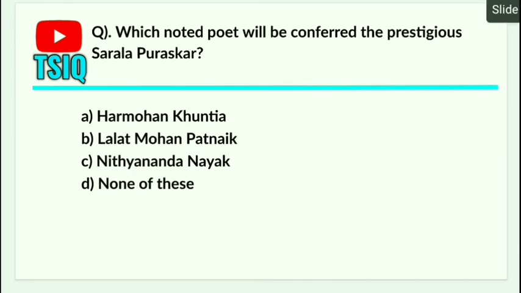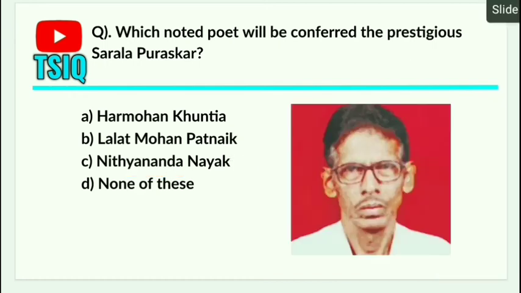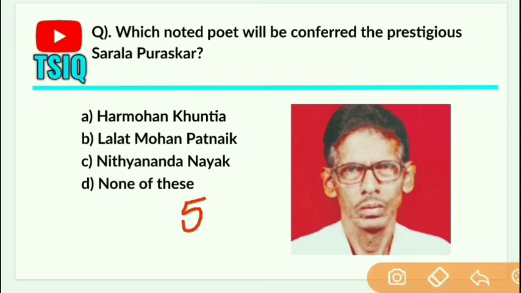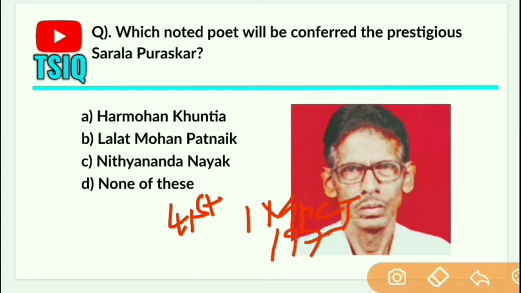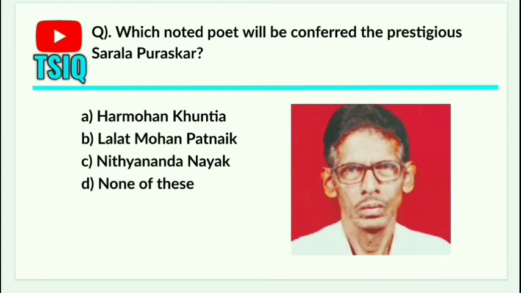Next one is which noted poet will be conferred the prestigious Sarla Puraskar? Answer is Nityananda Nayak. Nityananda Nayak is a noted Odia poet. He will be conferred the prestigious Sarla Puraskar for his poetry work published in 2017. He will be facilitated with a cash award of 5 lakh and a citation. This award was announced by Sarla Puraskar Committee. This is the 41st edition of the literary award which was instituted by Indian Metals Public Charitable Trust in 1979, and this award is recognized as the foremost literary award of the state.